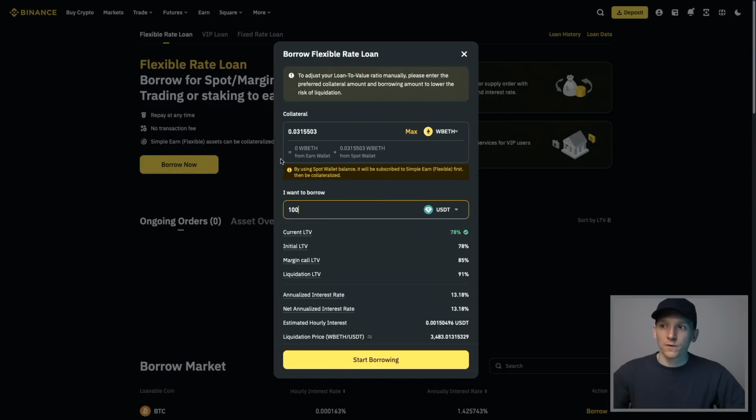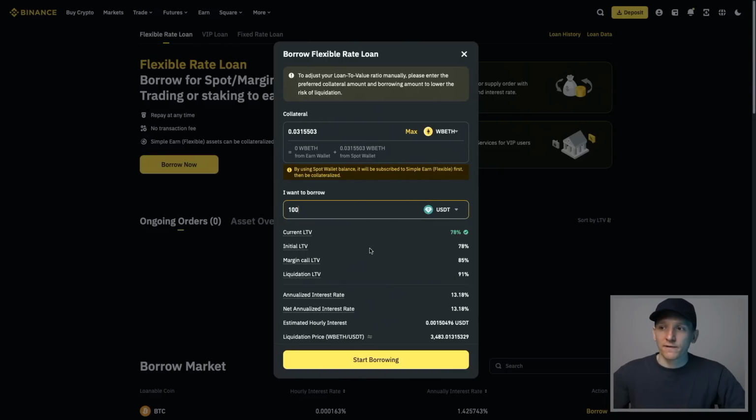So what we can do is put some collateral on the system. I'm using wrapped beacon ETH here, which is Binance's staked ETH. You can use ETH, Bitcoin, major coins. They're all supported here. If there's a value, you can use it as collateral. Now you can see I want to borrow $100 against my collateral here, and Binance is going to tell me how much collateral I need to tie up to borrow $100.